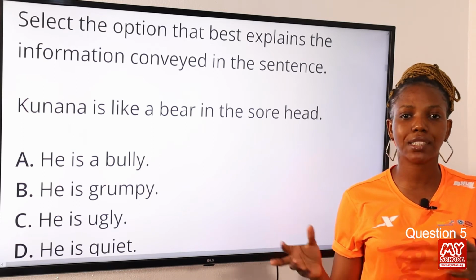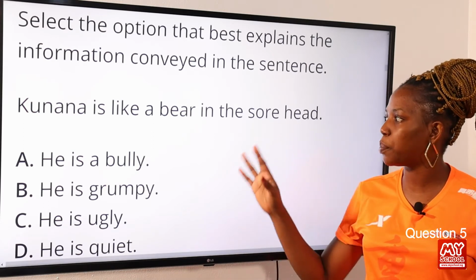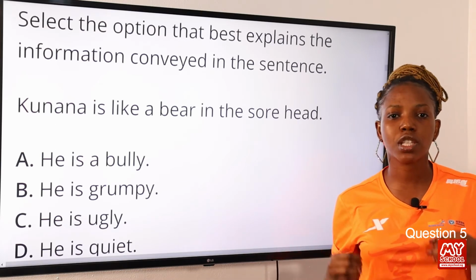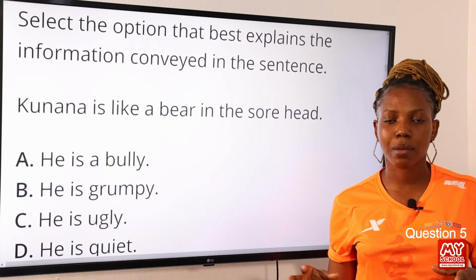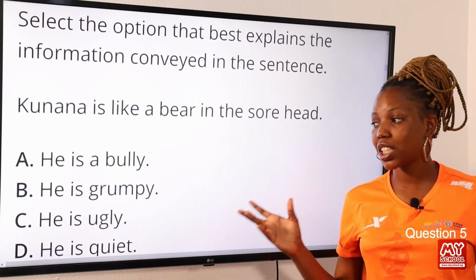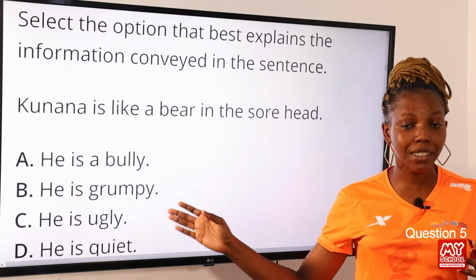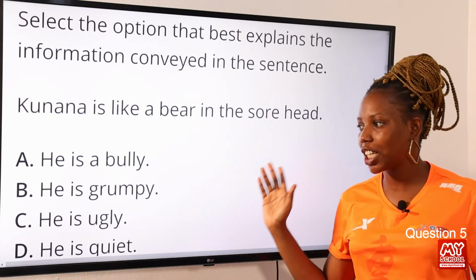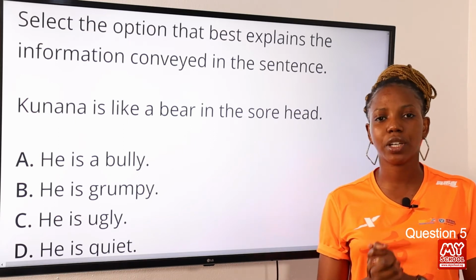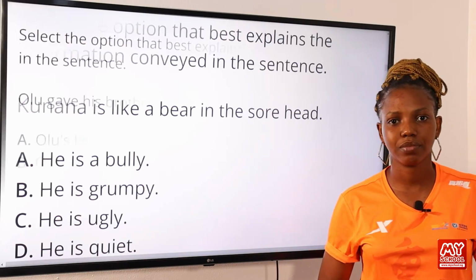Now, grumpy means bad-tempered. Now, what does the idiom a bear with a sore head mean? It implies that you are in a bad mood and so you treat other people badly. Okay, it makes you transfer that aggression and then you treat other people badly. So this clearly defines or explains the idiom used in the sentence. So option B, he is grumpy, is the correct answer to this question.